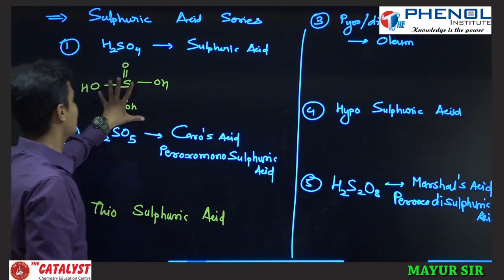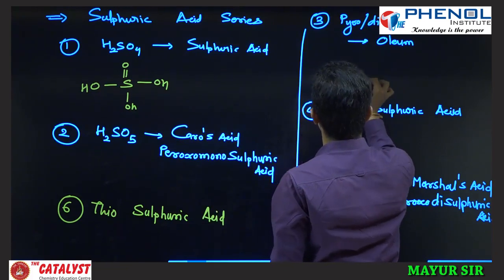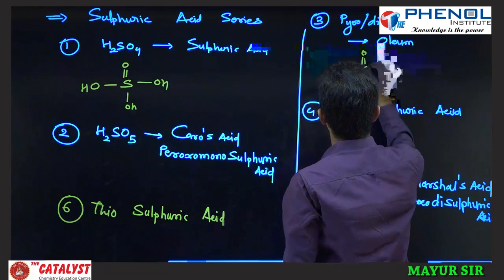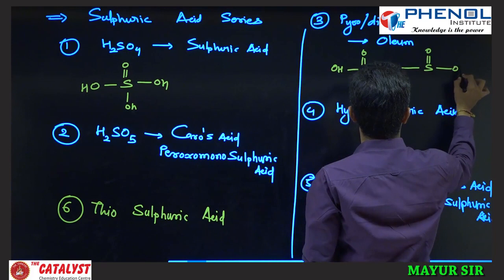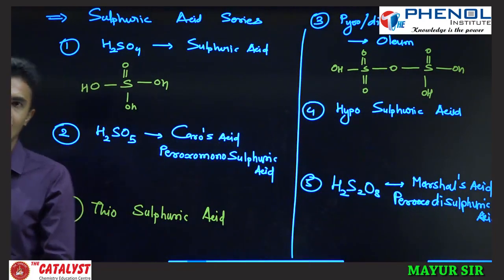Now if you put these two molecules here and remove H2O, then this OH will be here, S double bond O, double bond O. There will be an oxygen atom, then a sulfur, double bond O, OH, and OH. What is that? It is called disulfuric acid. Is it or not? Yes.